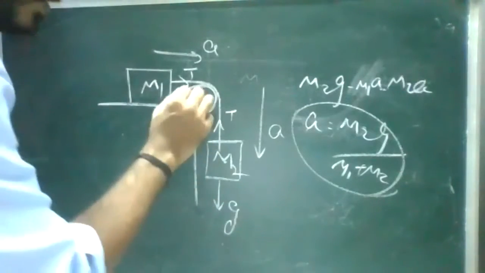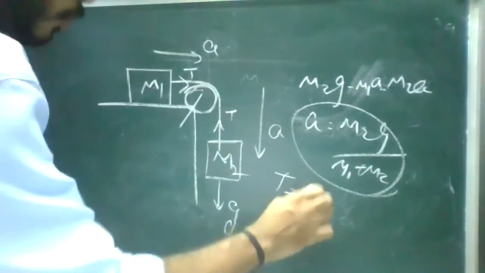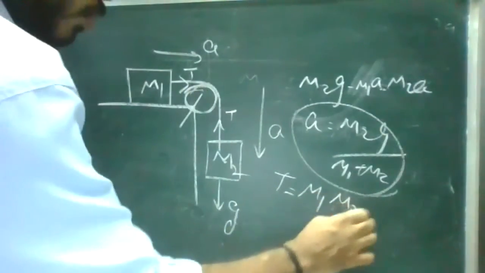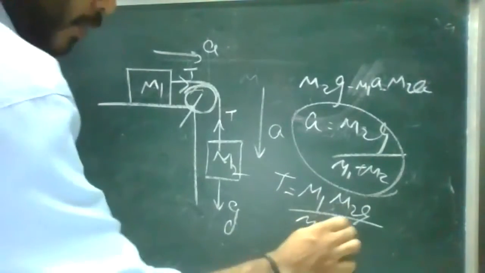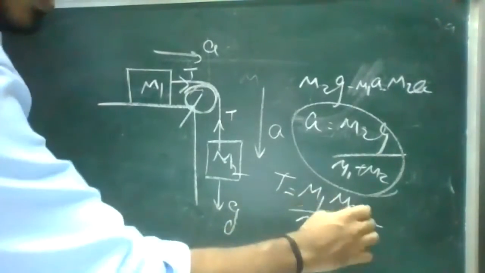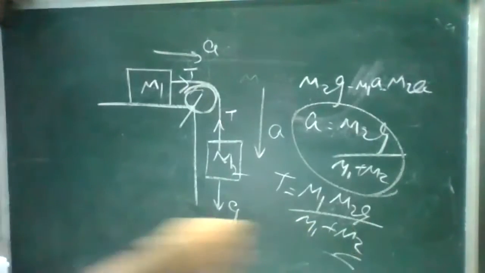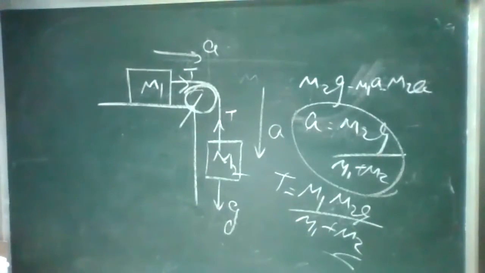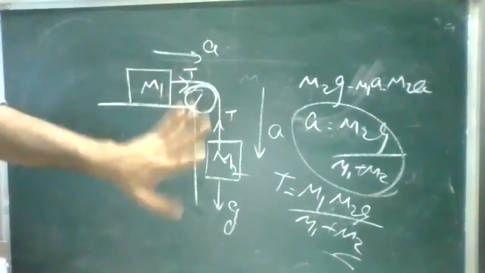If I want to find the tension, I'll take the upper part. So T is equal to M1 M2 G by M1 plus M2, which is nothing but T is equal to M1A. I have substituted A. This is your tension. Any doubts in this?